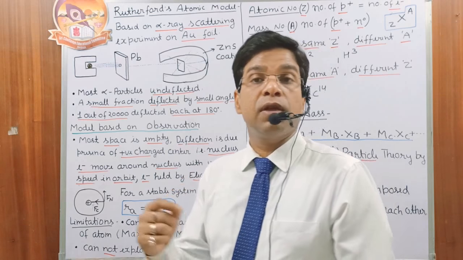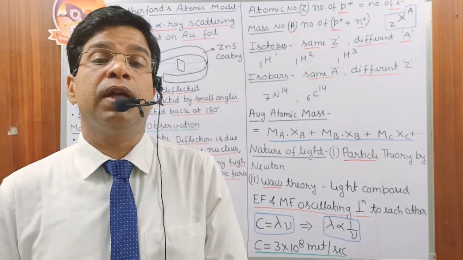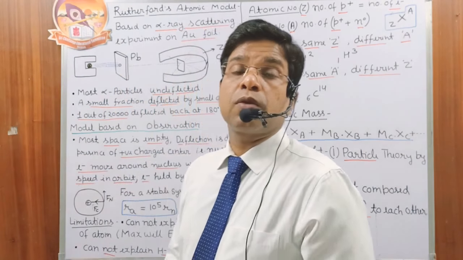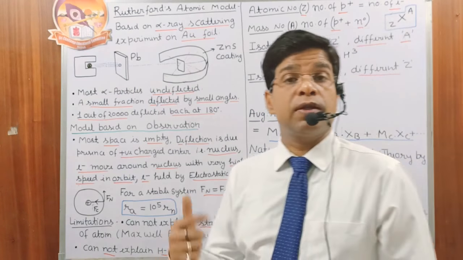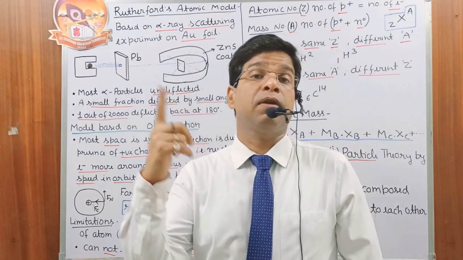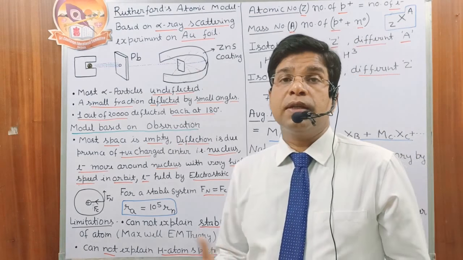If the radius of the nucleus is 1 meter, then you can assume the radius of the atom is 1000 kilometers. So what is the ratio of the volume? If the volume of the nucleus is 1, then the volume of the atom becomes 10^15 times.